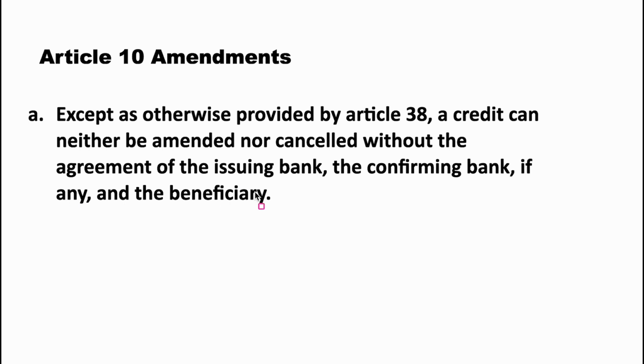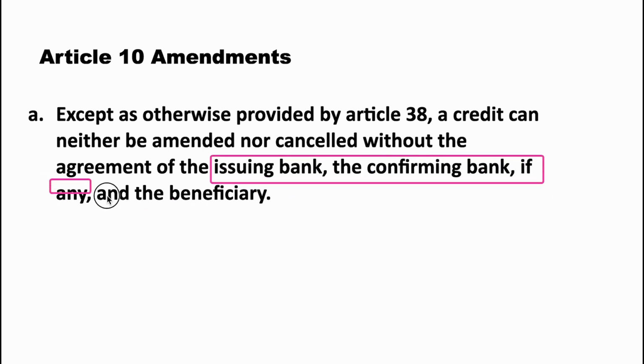Let's forget about Article 38 for now. Apart from that, a credit is simply irrevocable. That is, it cannot be amended or cancelled without the consent of the issuing bank, the confirming bank if any, and the beneficiary, right? Now to understand the upcoming points, let's take an example.